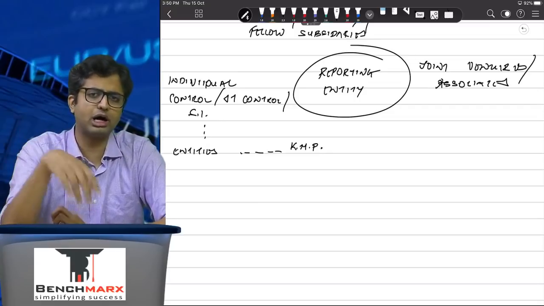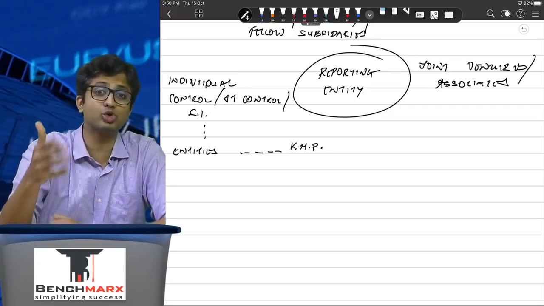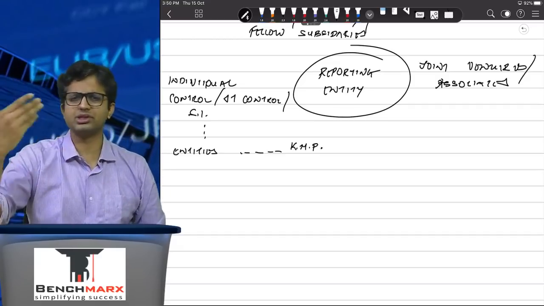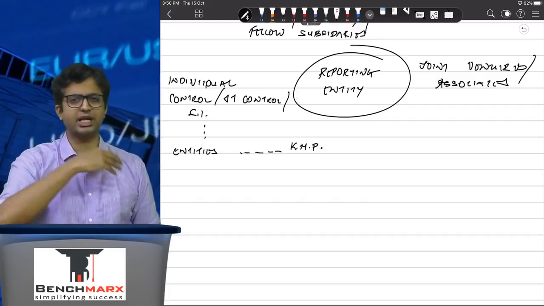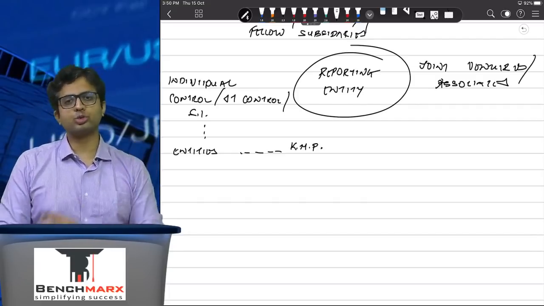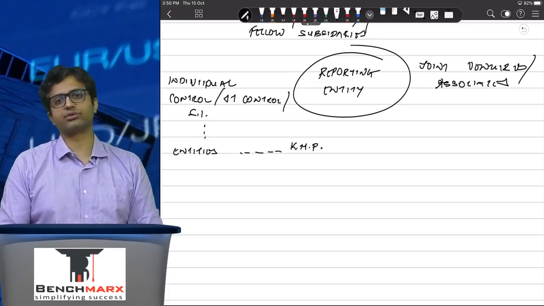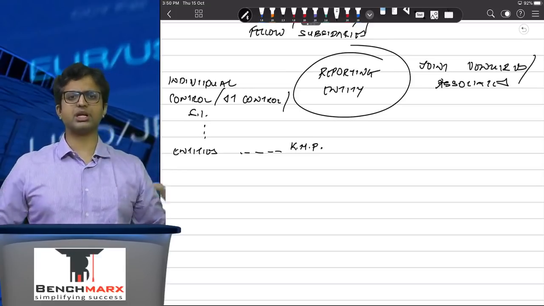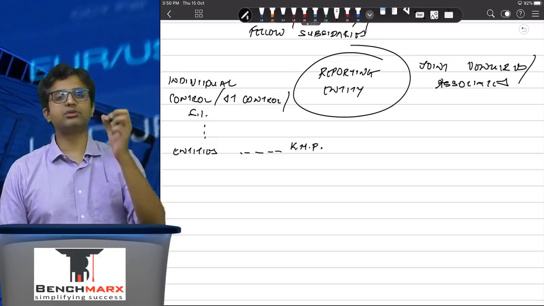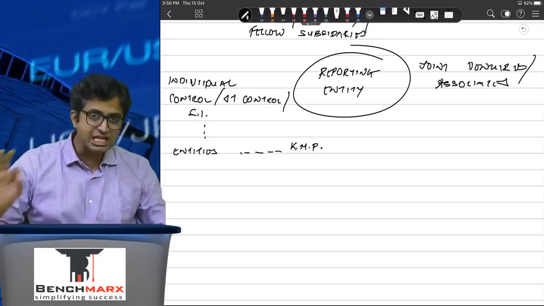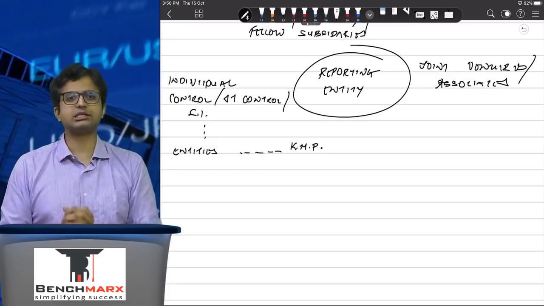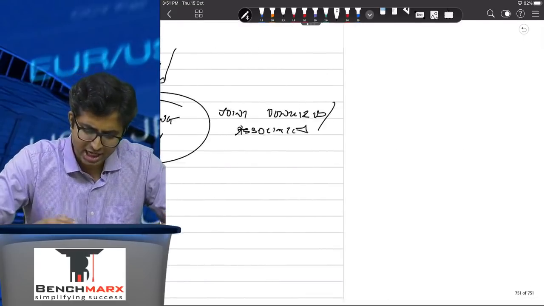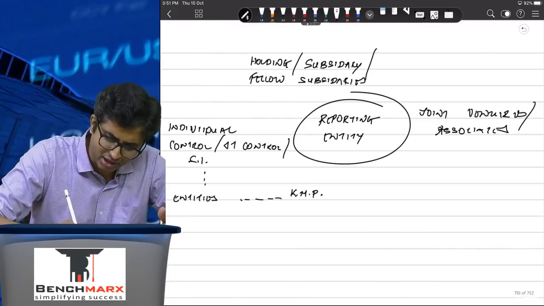However, if there is no relationship of control, then you have to show only if there are transactions during the year. Transactions can be in the nature of sales, purchases, guarantees given, license fees paid, any transaction. And also to be disclosed, the outstanding balances have to be disclosed. Again, does the related party relationship have to be in existence for the entire year? The answer is no. Even if the related party relationship is in existence at any point of the year, it is still considered to be a related party for the entity. So that is about AS 18, which is on related parties. There are two parts.